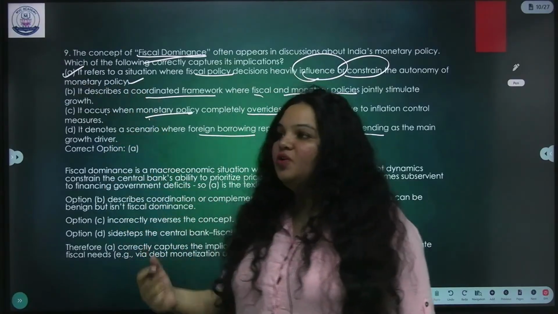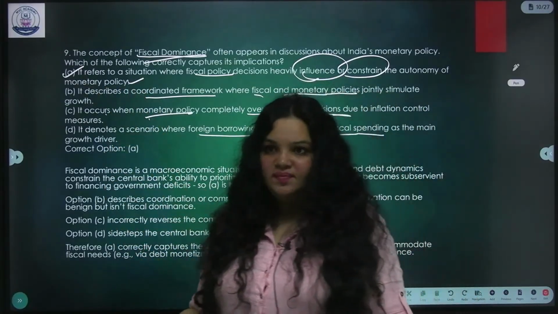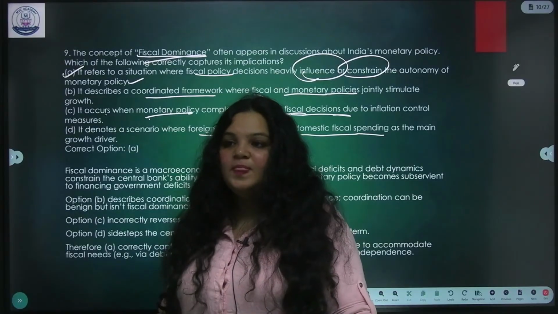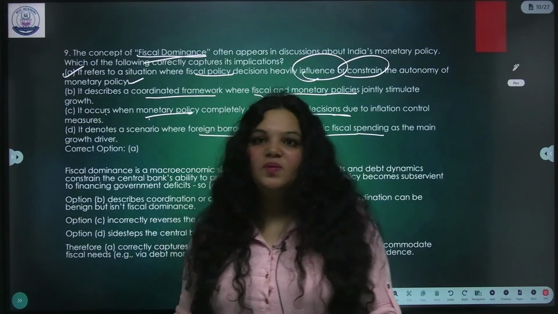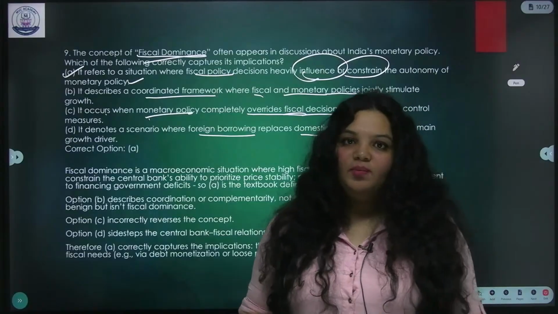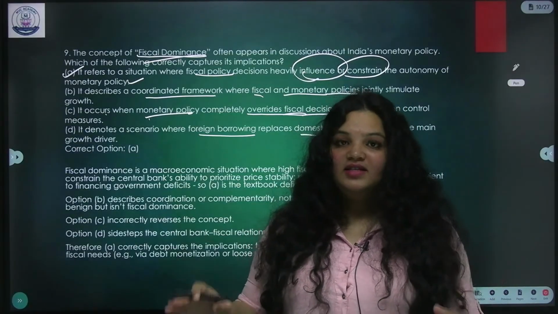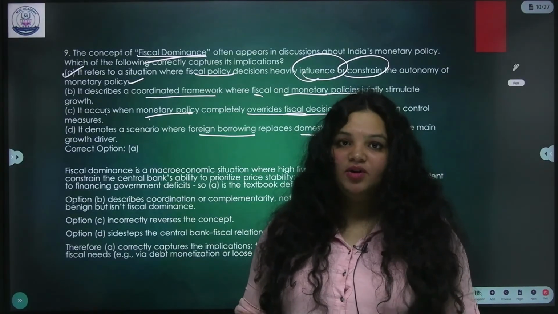This is correct. For this, you need to know what is fiscal policy, what is monetary policy. Okay. Who is controlling what? One is controlled by RBI, one is controlled by the Parliament. Both of them operate differently. And this is the first chapter, literally first chapter of macroeconomics.